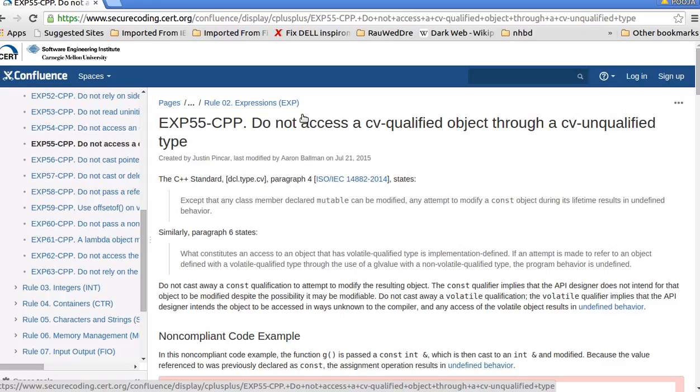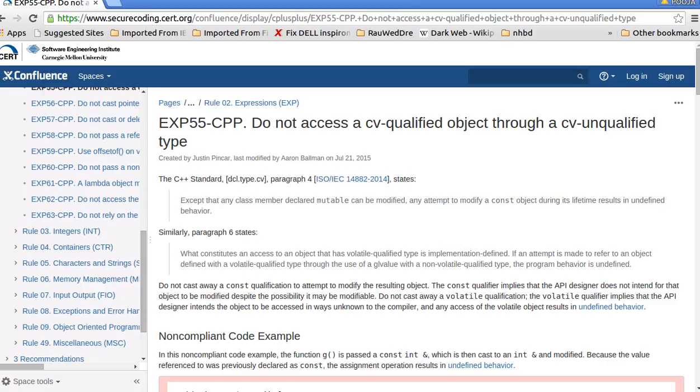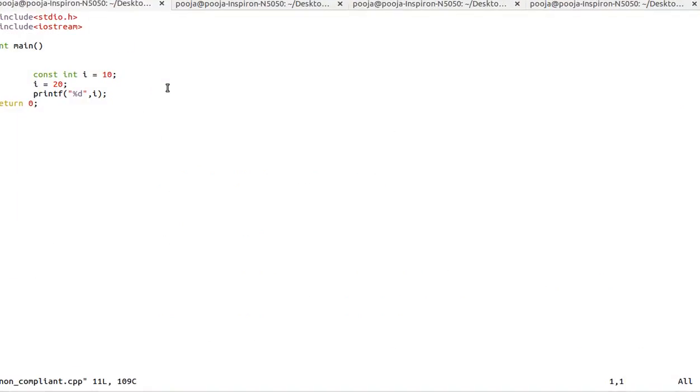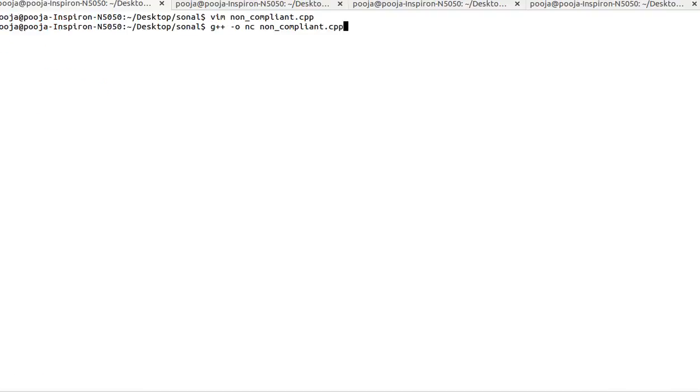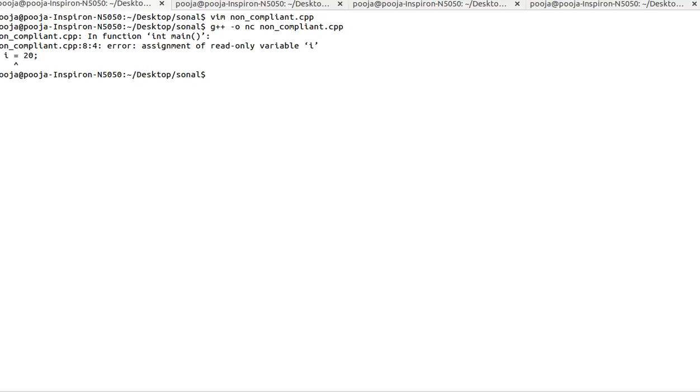So let us understand this by an example. Here's a simple C++ code which is setting the variable int I as const type and initializing it with 10. Here I am resetting the value of I as 20. Now let's run the program and see the output. So you can see there's an error: assignment of read-only variable I. I was initially a const variable, it should not get modified, but still we are trying to modify it, which will raise an error, and this is undefined behavior.